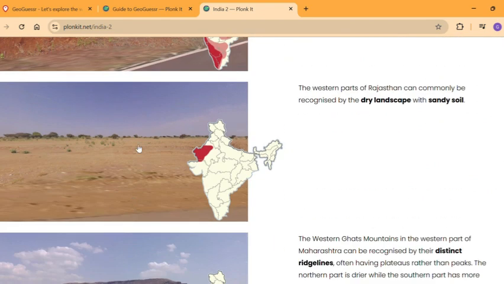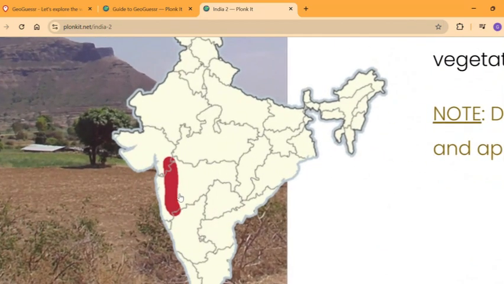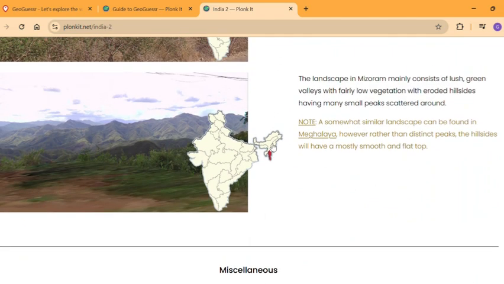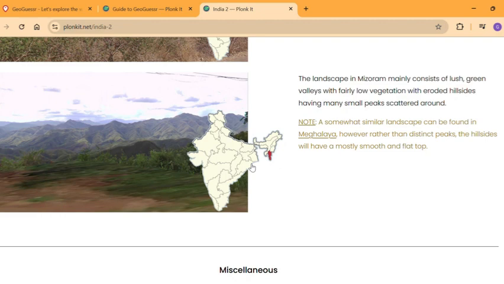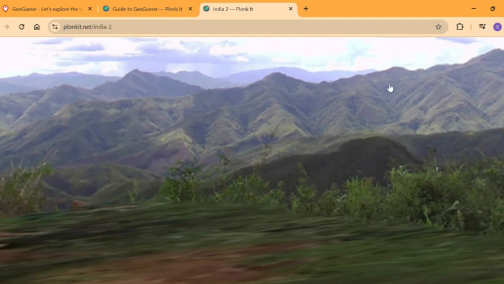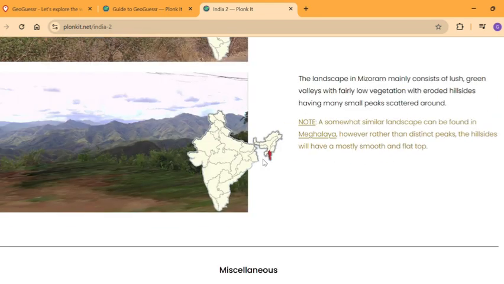Then we have the dry landscape, only available in the Thar Desert region of Rajasthan. Then we have the ruggedness of the Western Ghats that are only available in the Madhya Pradesh, Gujarat area. Next, we have Mizoram that only has these types of hills. There are kind of similar hills in Meghalaya, but Mizoram only has ruggedness to it, while Meghalaya's are smooth and flat on the top.